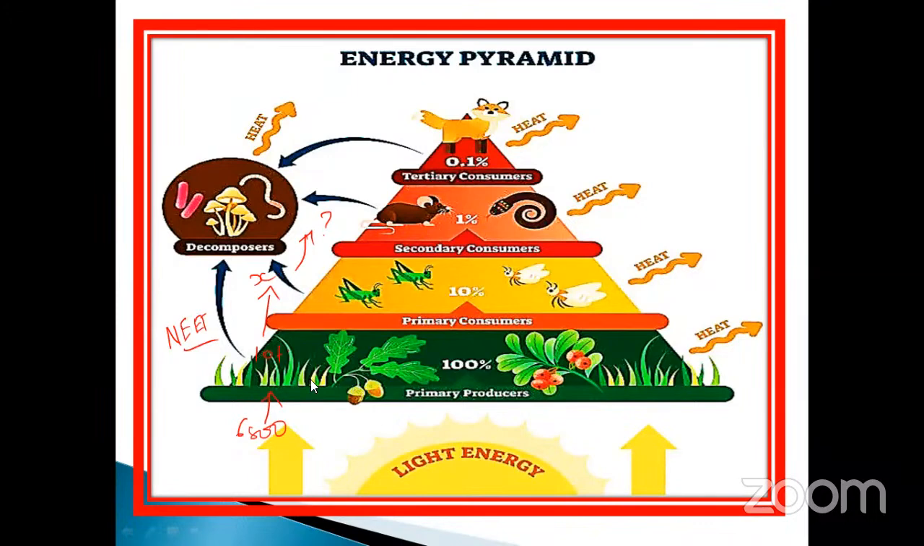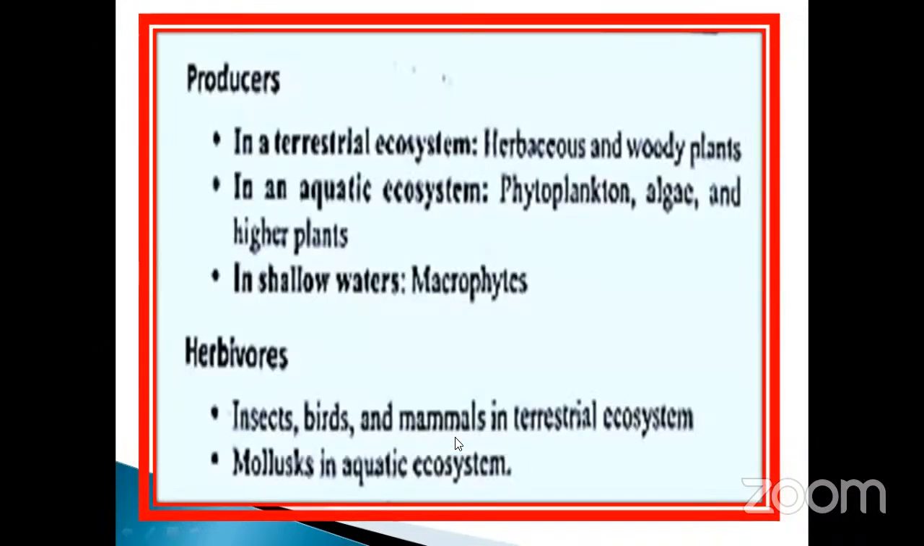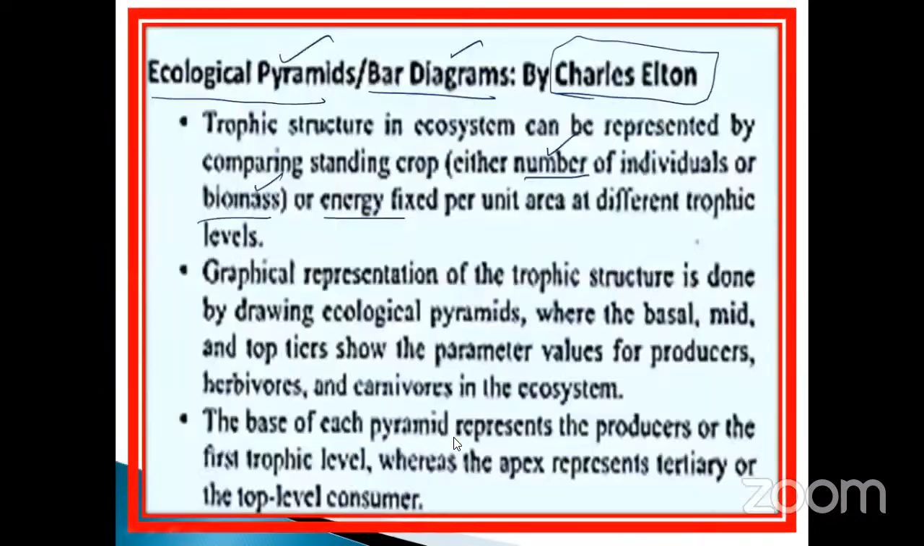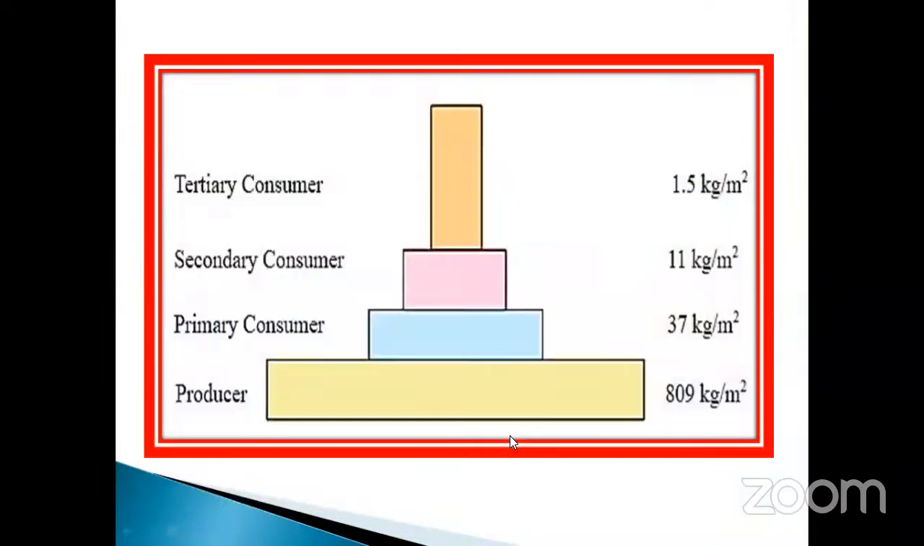In the pyramid, the lower base is always very deep and very large in nature. Gradually it decreases to a sharp tip, so it looks like a triangle shape, which is called a pyramid. Already you know the pyramid in Egypt, isn't it? The base is very deep and gradually decreases towards the tip. The same process is given here. The base of each pyramid represents the producer or first trophic level, whereas the apex represents the tertiary or top level consumer. This is very, very important, my dear students.